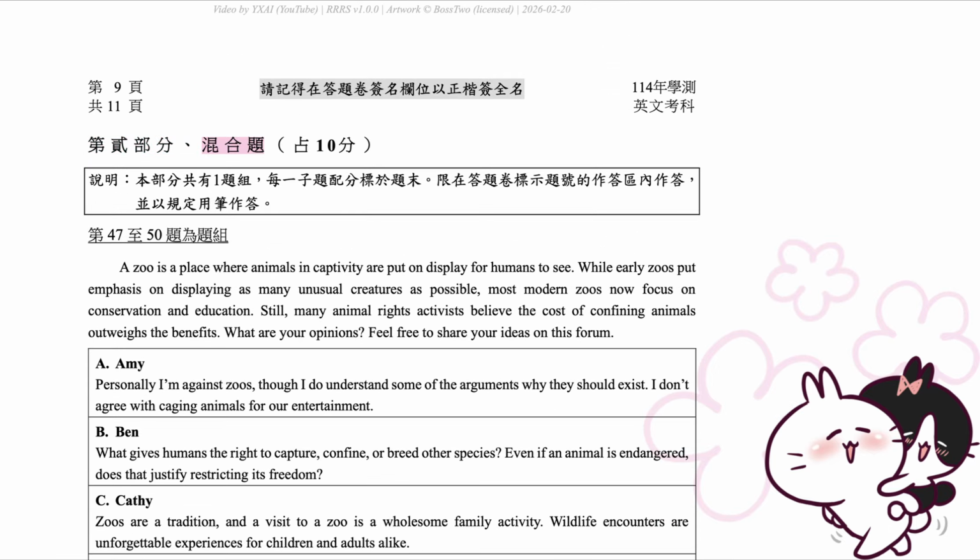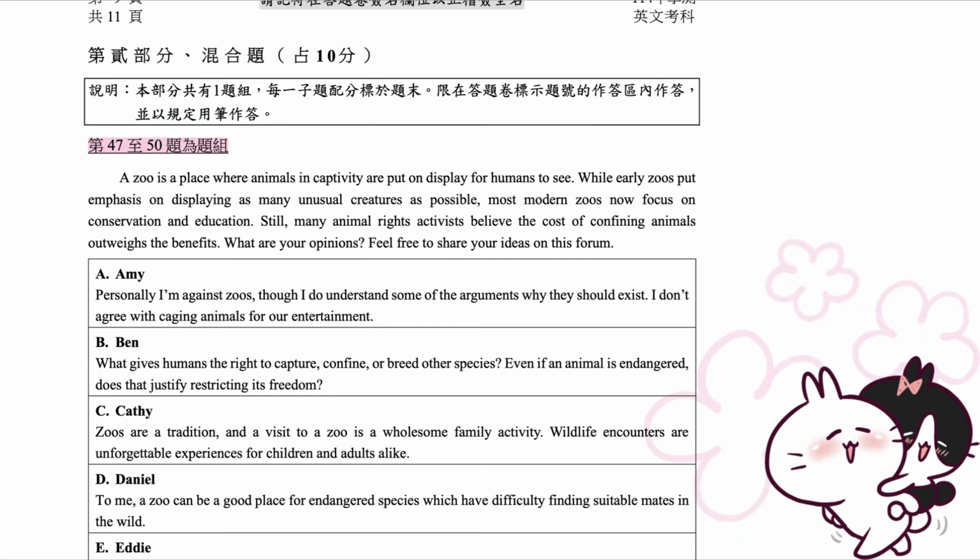Part 2. Integrated questions. 10 points. Directions. This section contains one question set. The point value for each sub-question is shown at the end of the question. Answer only in the answer area marked with the question number on the answer sheet, and use the specified writing instrument. Questions 47 to 50 form a set.